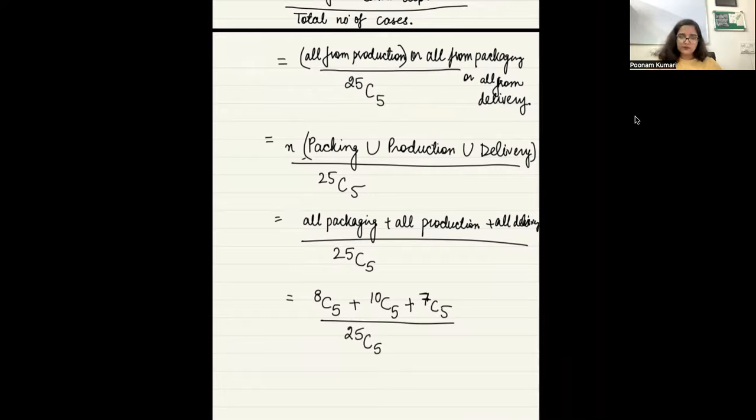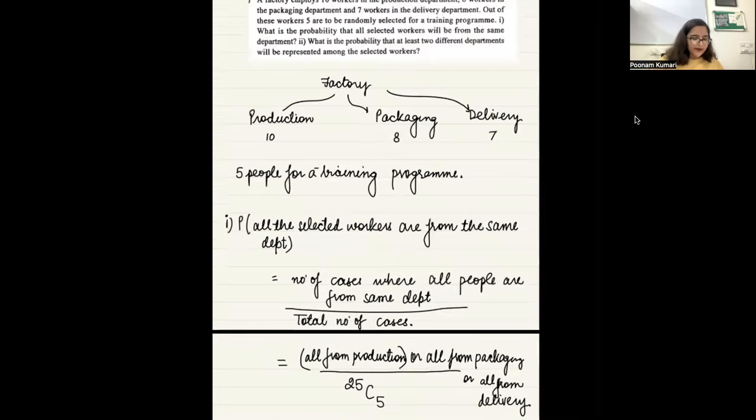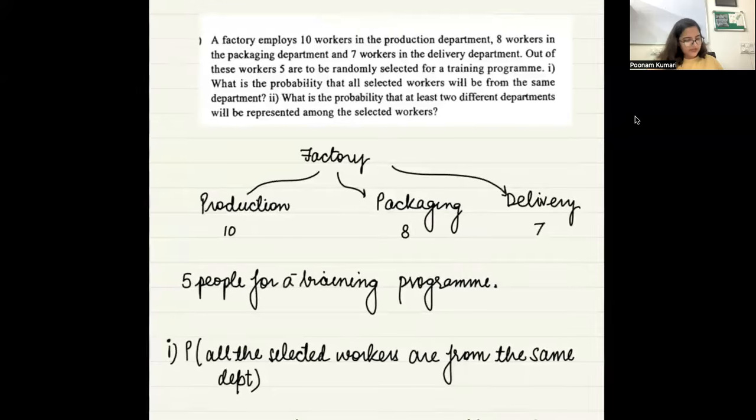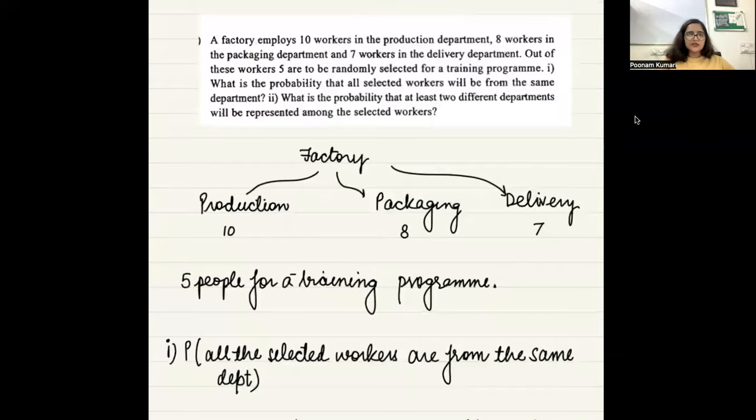Ma'am, could the few papers working in the packing department will be there on production as well? No, they are separately working on each department. We don't have any common people. Okay. Okay. All right. Guys, try to read the second problem once and think how to do it. I'll just be back in some time, 10 seconds.